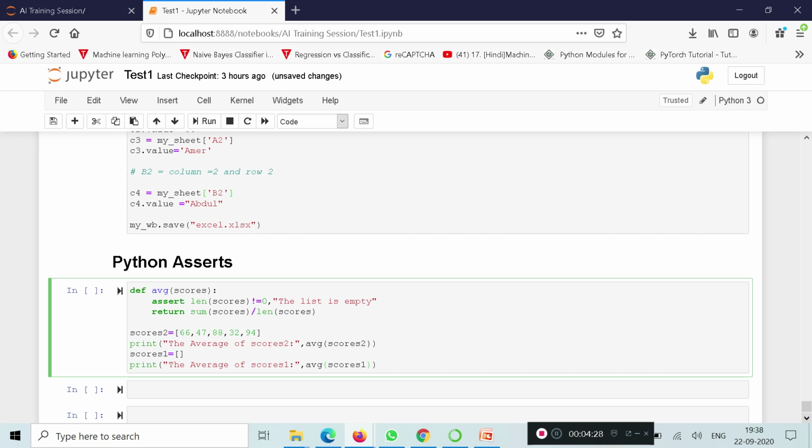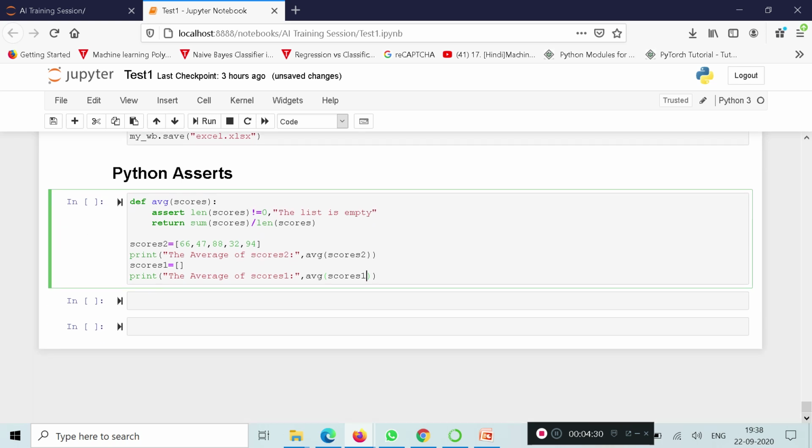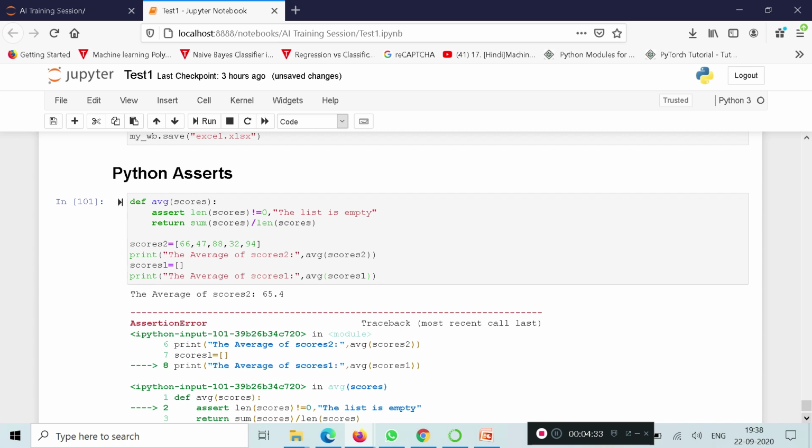Now let's execute this code and see what the output will be. In this example, we have passed a non-empty list, scores2, and an empty list, scores1, to the average function. We receive an output for the scores2 list successfully, but after that we got an assertion error: list is empty. The assert condition is satisfied by the scores2 list and lets the program continue to run.